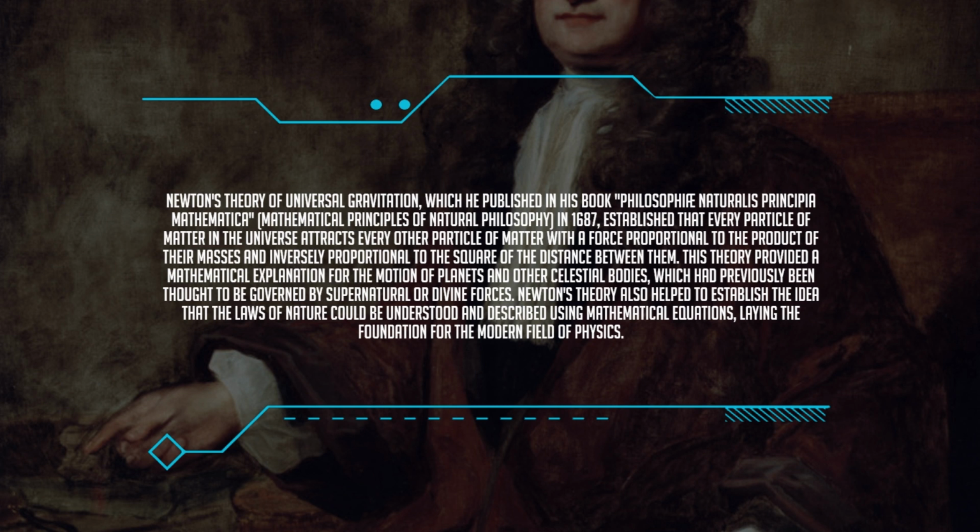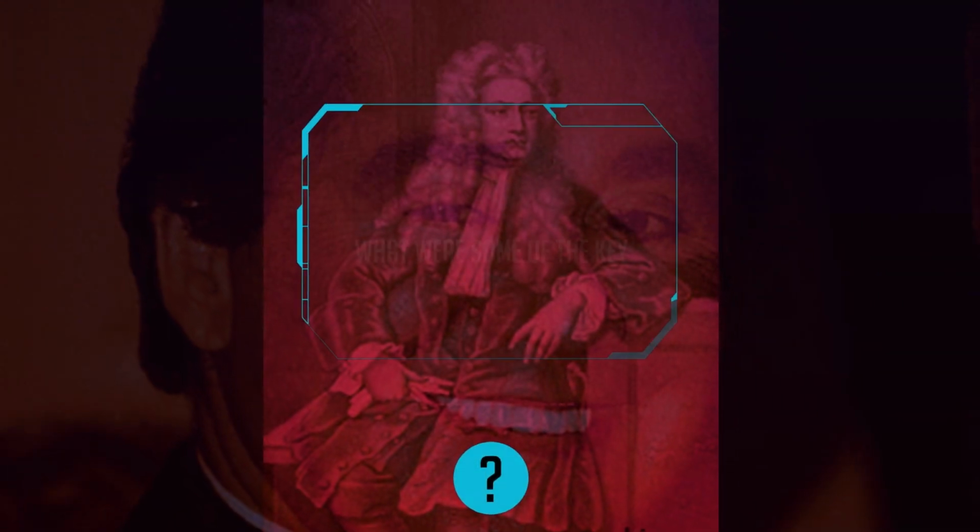This theory provided a mathematical explanation for the motion of planets and other celestial bodies, which had previously been thought to be governed by supernatural or divine forces. Newton's theory also helped to establish the idea that the laws of nature could be understood and described using mathematical equations, laying the foundation for the modern field of physics.